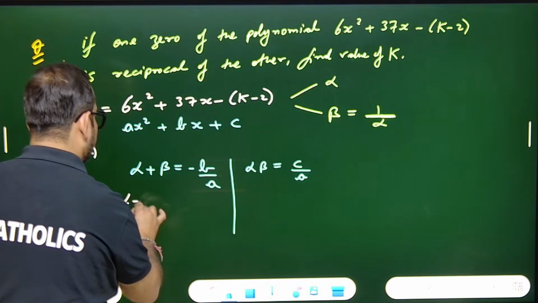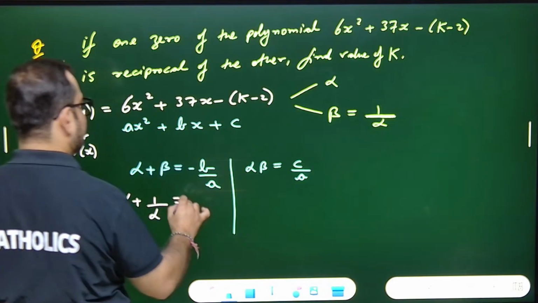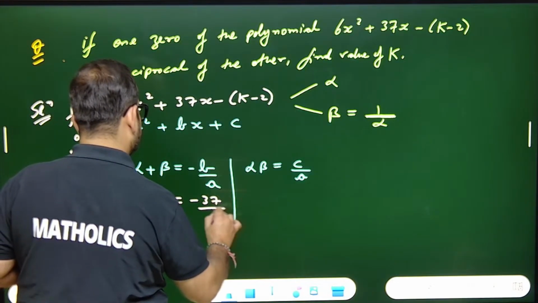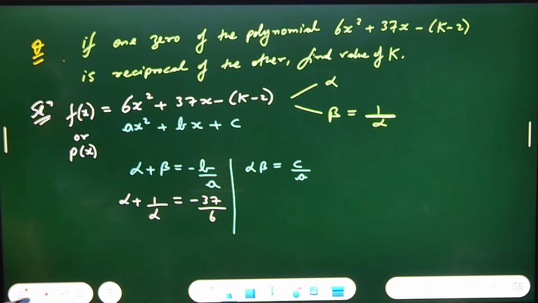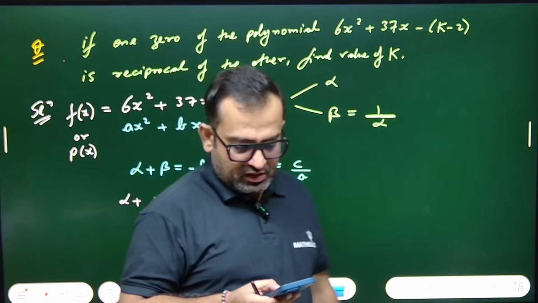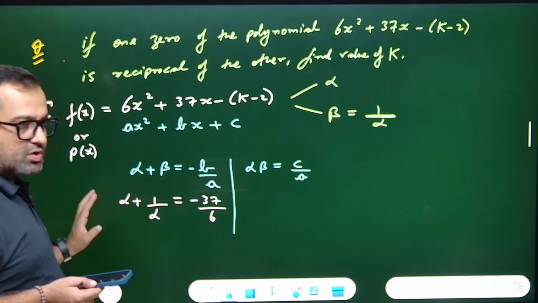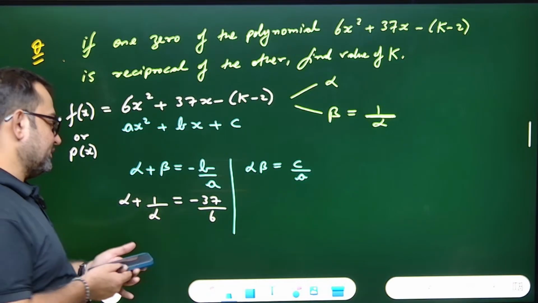So I'll write alpha plus 1 by alpha, that's equal to minus b by a, meaning minus 37 by 6. Right. Important question. First equation I got: alpha plus 1 upon alpha equals minus 37 by 6. Sorted. Done. Everyone comfortable? Yes.